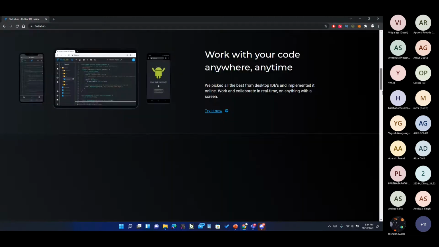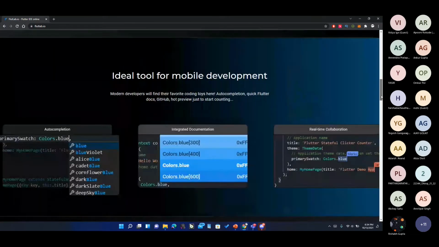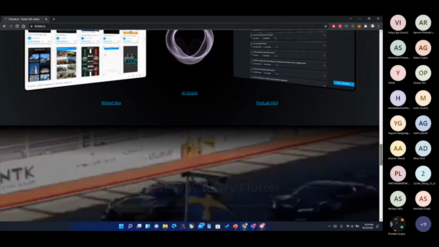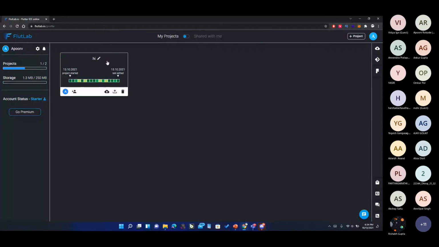So we can develop our applications inside of this website only. It has some really cool features. You can check these out. But for now, we'll be moving on to just simply getting started with this. So yes, I already have this sample project here, but I'll create a new project right now.